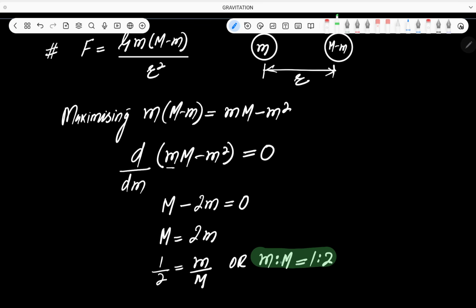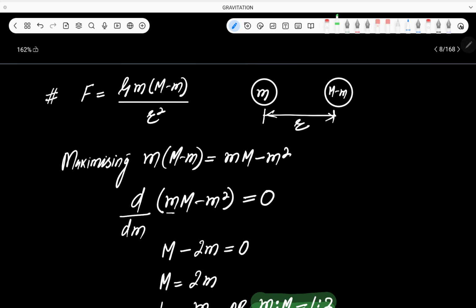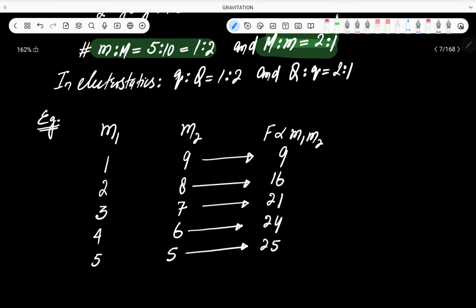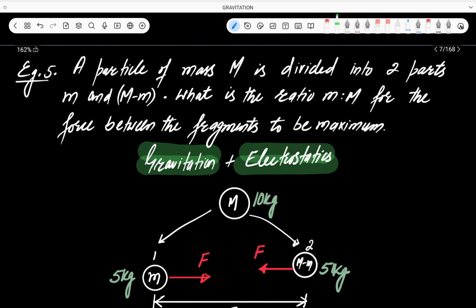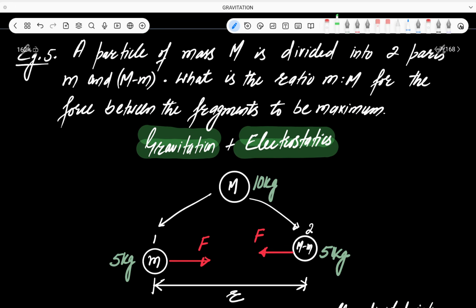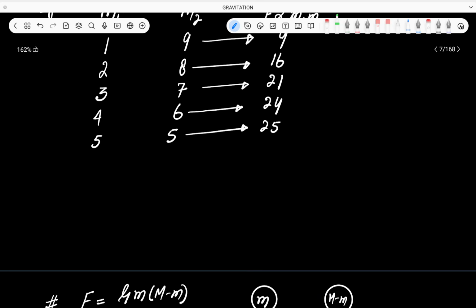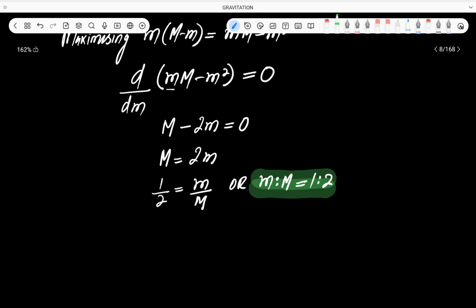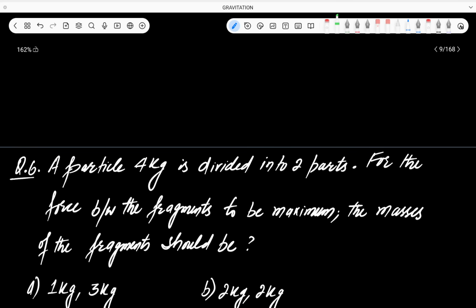This is what I was saying. Okay, the ratio of the two fragments, small m is to capital M, is 1:2. So we are done with this important question, which has been asked a few times in electrostatics. तब जाके मैंने ये क्वेश्चन यहाँ पे रिपीट किया.